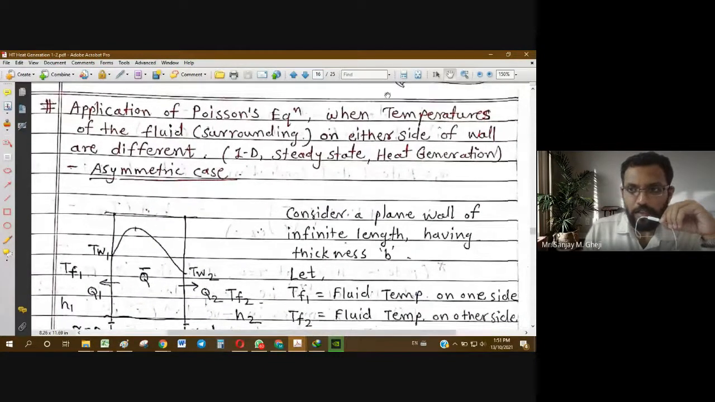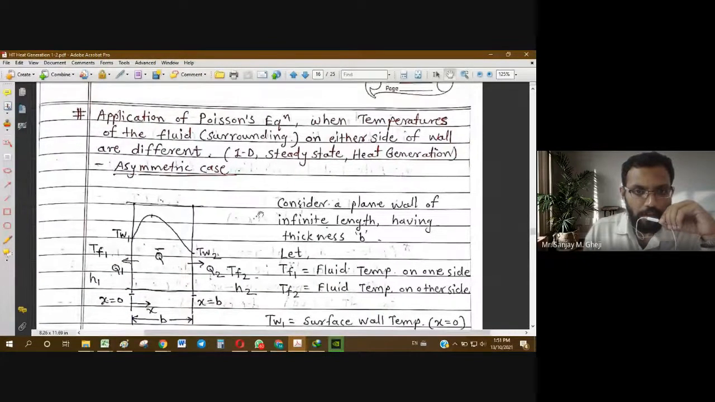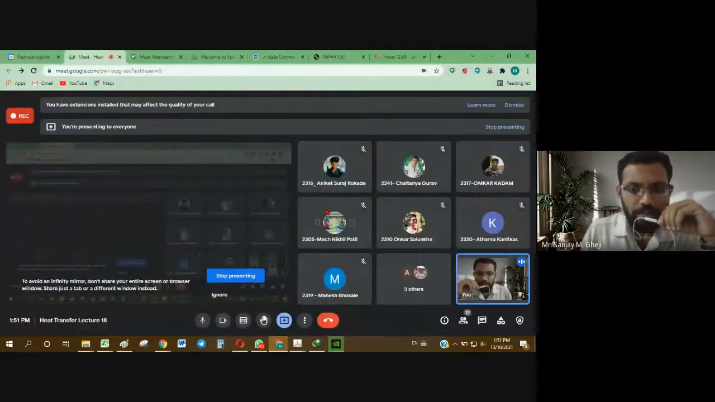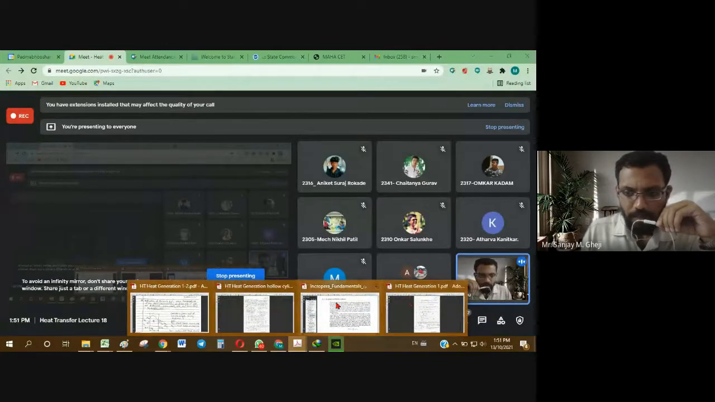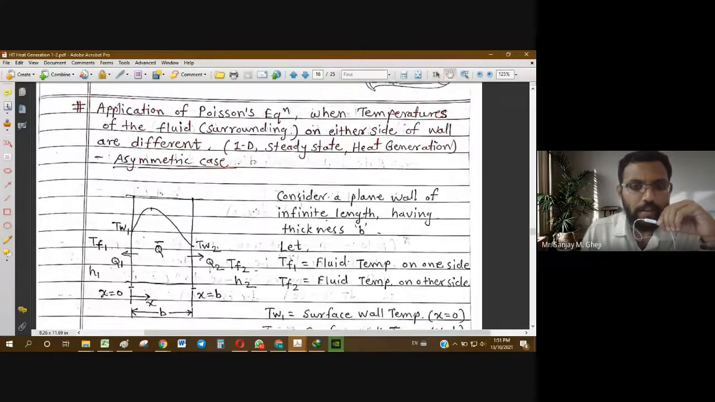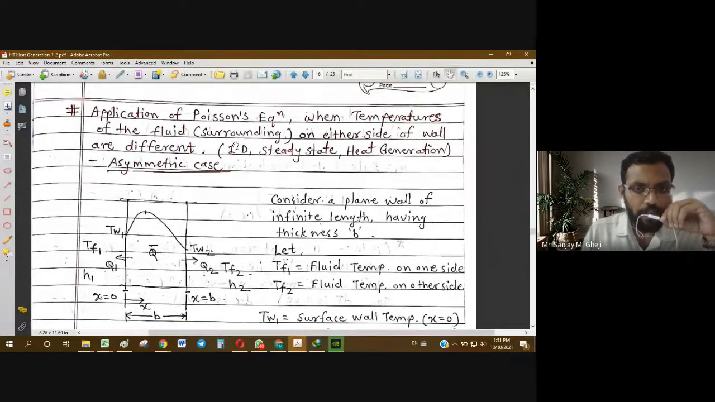Once again, any one of you, please give me confirmation. Are you able to see the screen? Any one of you can give your confirmation, say yes or no. Are you able to see the screen, and is it easily and clearly readable and visible? Yes, sir. Okay.